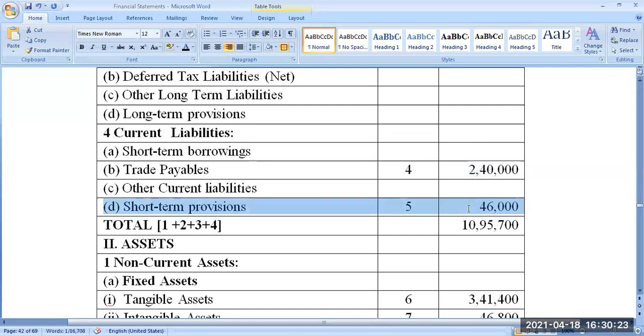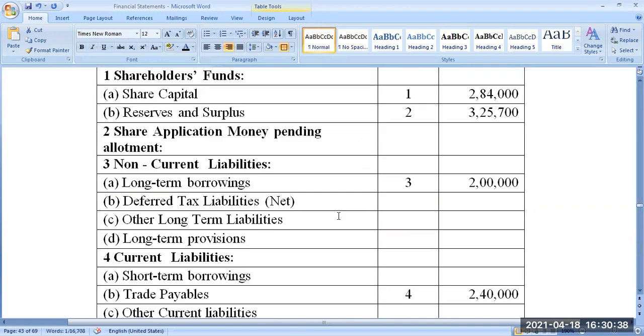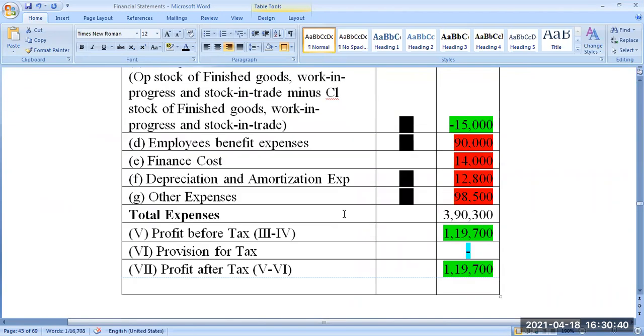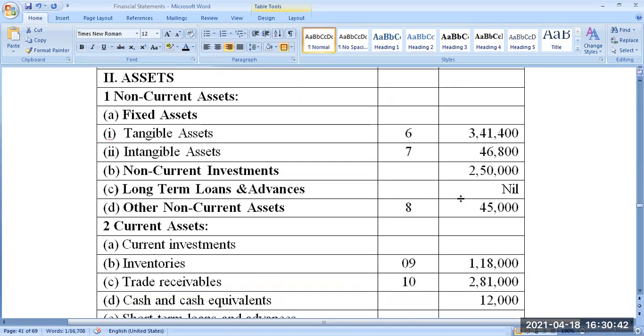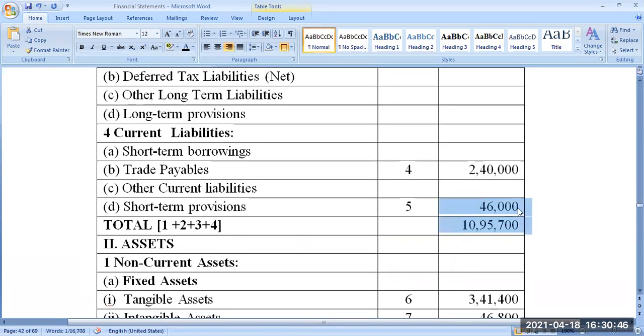Next, short-term provisions, working note number 5. Look at this working note number 5. Only the provision for dividend. We declared a dividend, but we did not pay. Till we pay it, it's a provision only. So 46,000 rupees is still payable. That's a liability. So 46,000 payable, liability 46,000.